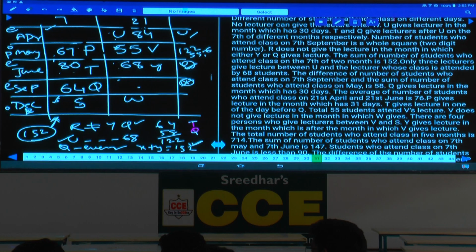Now, R does not give the lecture in the same month which has Y and Q. S and W are here, Q is here, isn't it? As Q is here, where should this R be? R must be in the month of April, neither in Y's month. If R is here, then we are left with X and Y. Now between X and Y we need to find out the relation.